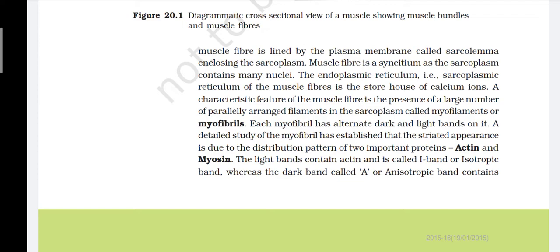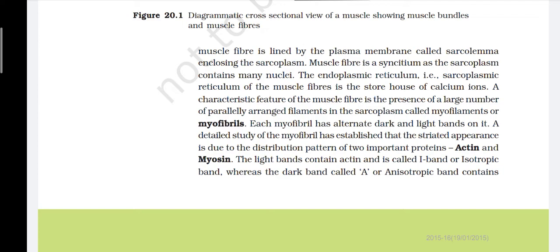The endoplasmic reticulum, that is the sarcoplasmic reticulum of the muscle fiber, is the storehouse of calcium ions. A characteristic feature of the muscle fiber is the presence of a large number of parallelly arranged filaments in the sarcoplasm called myofilaments or myofibrils.